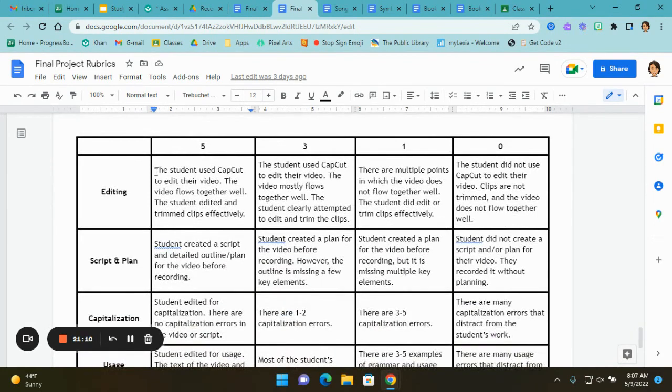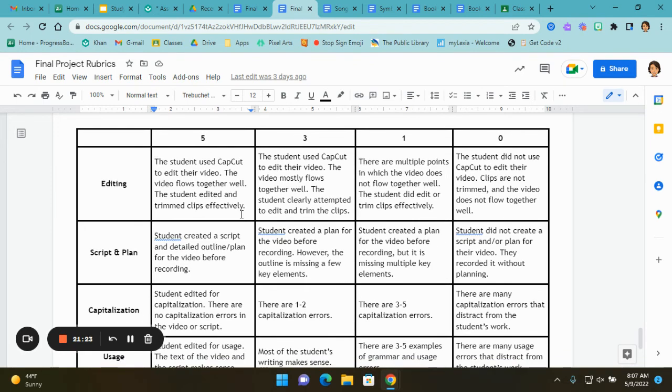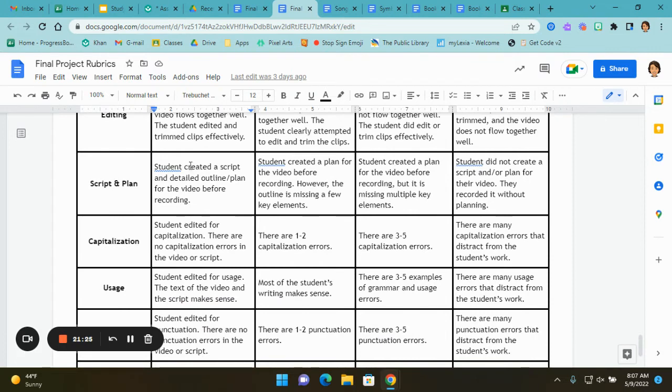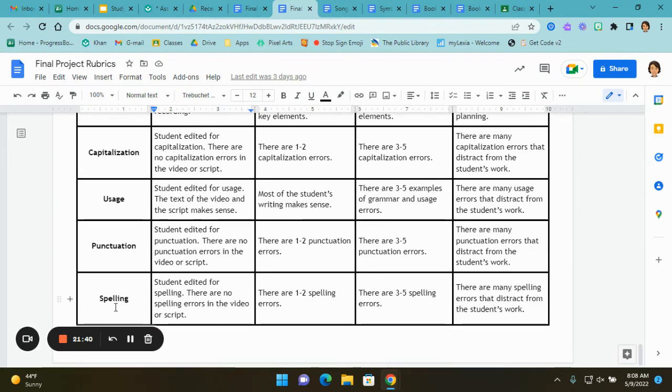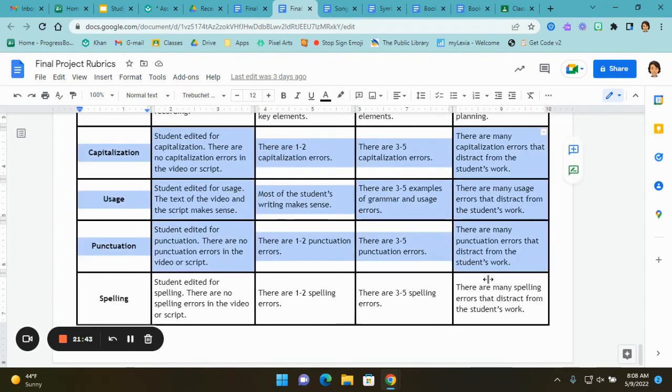You get 5 points for editing your video, and if your video flows together well. If you edit and trim your clips effectively and there's no leftover time on the video that isn't needed. You get 5 points for your script and detailed outline/plan for the video that you need to create before recording. So the thing that was on paper with the scenes, you get 5 points for that. And then just like the other projects, you get 5 points for capitalization, usage, punctuation, and spelling for a total of 50 points, 20 of those being your cups.